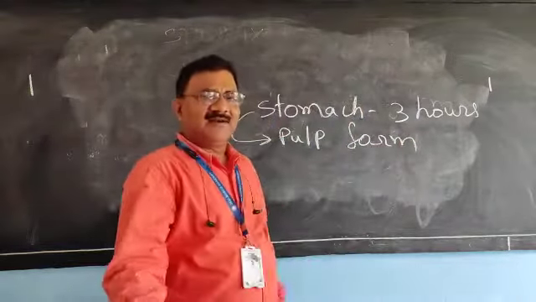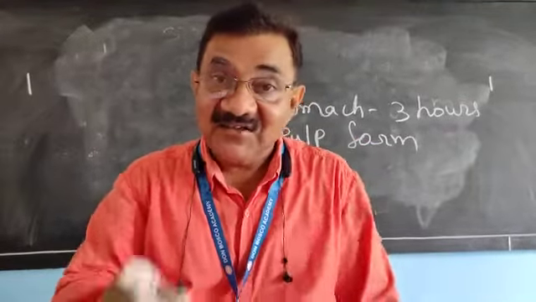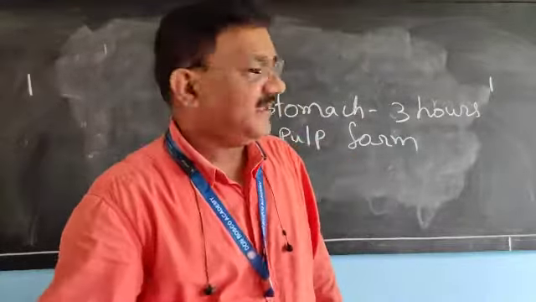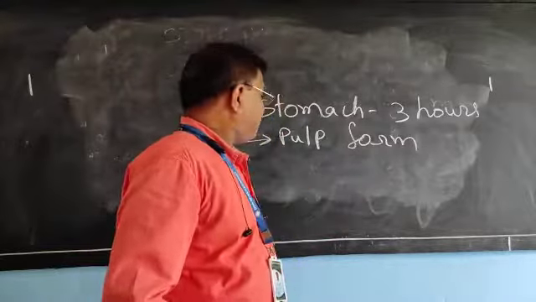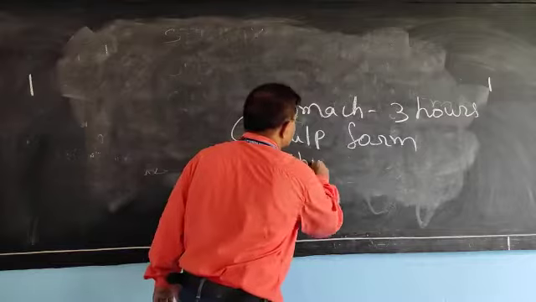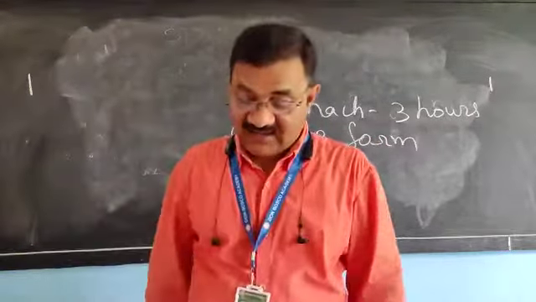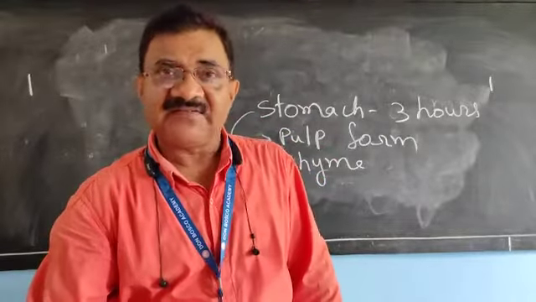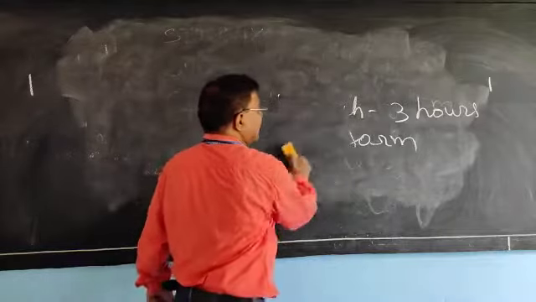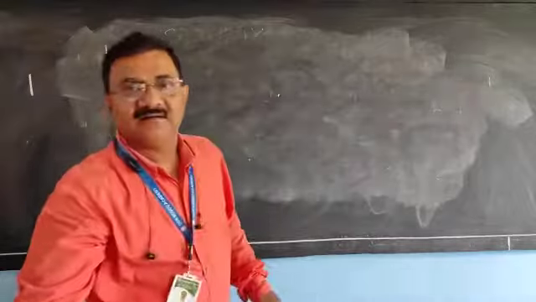Pulp, you know? Nowadays it is mango season. You enjoyed mango pulp. So in that form, the food is present in our stomach. And the pulp form is called chyme. That form is called chyme. In this form only the food remains there. And after that what happens? After that, the food reached till the stomach.